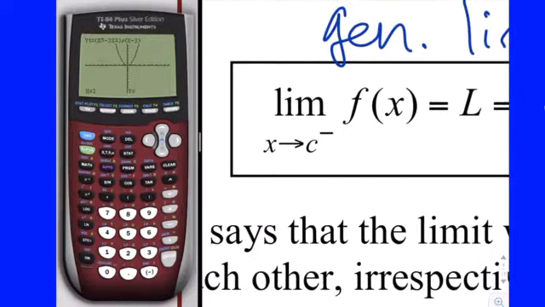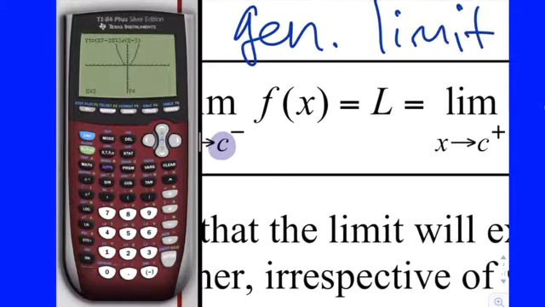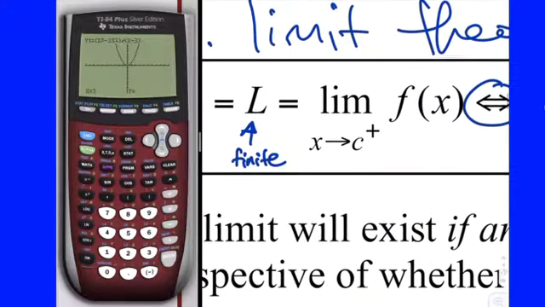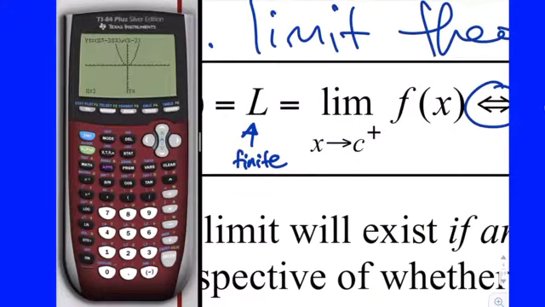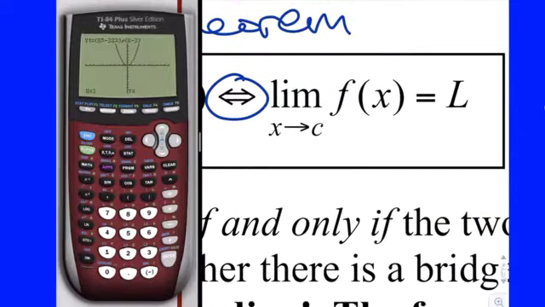So here's what it says. If the limit as x approaches some arbitrary value, we'll call it c, where c is just any number, from the left of the function equals L, where L is just any finite number, and that happens to also equal the limit from the right-hand side, that is, if the roads are lining up, if the road coming in from the left is lining up with the road coming from the right, then we say the limit exists and it equals L.